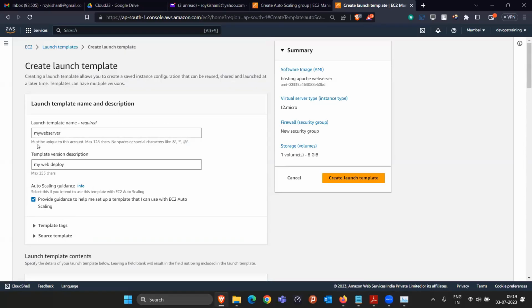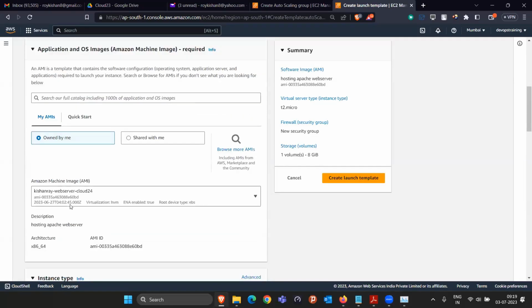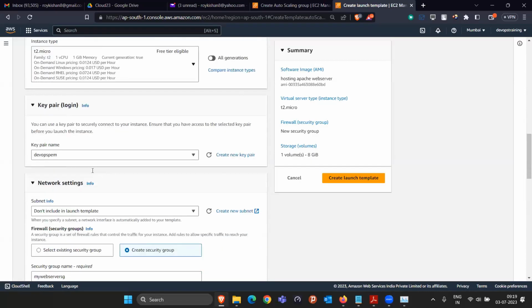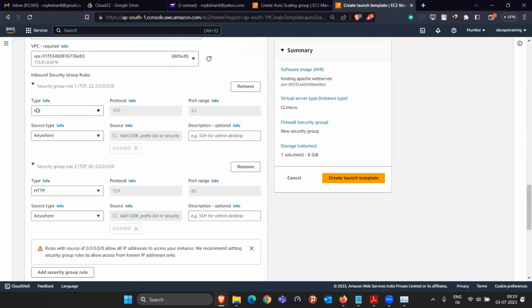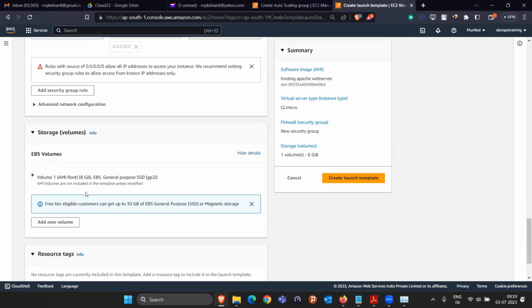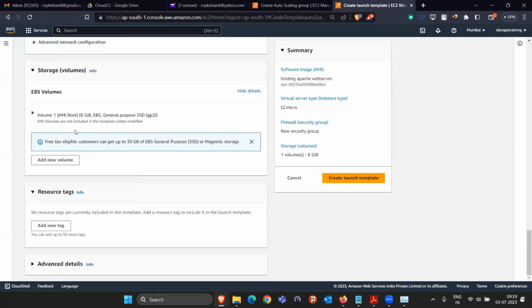So till now what have we done? We gave the launch template name, we selected our image, we selected instance type, key pair, created security group, added two security group rules. One is for SSH protocol, second is for HTTP. SSH we require to log in inside the machine, HTTP to access our website. That's it. EBS volume by default they give 8 GB only. That will be more than sufficient for me. So I don't want to make any changes.